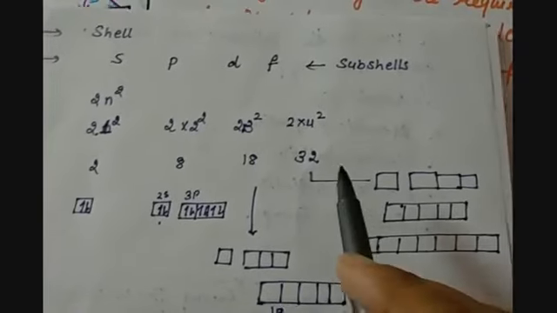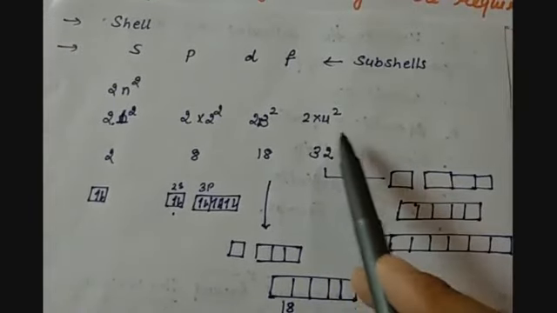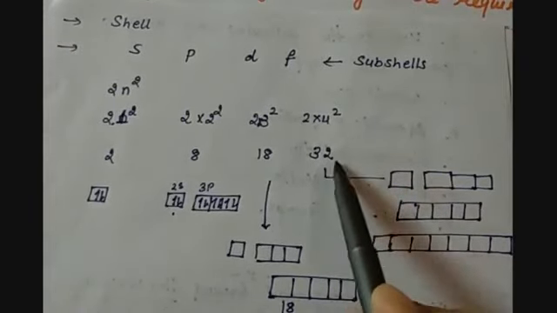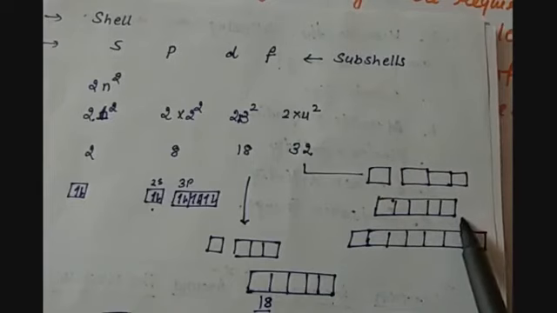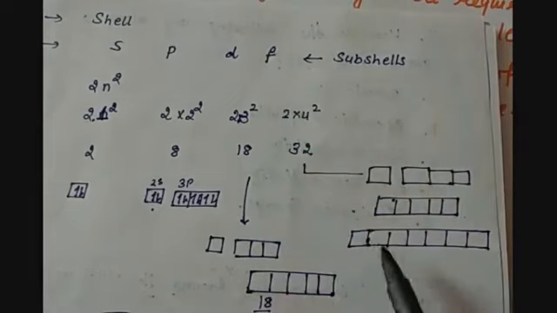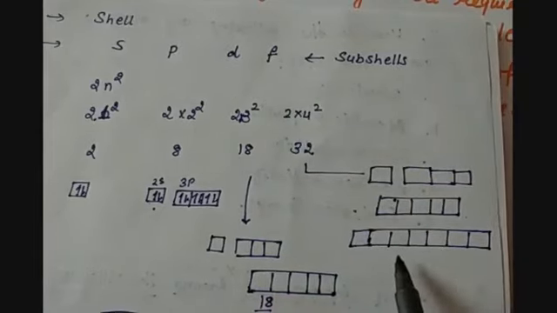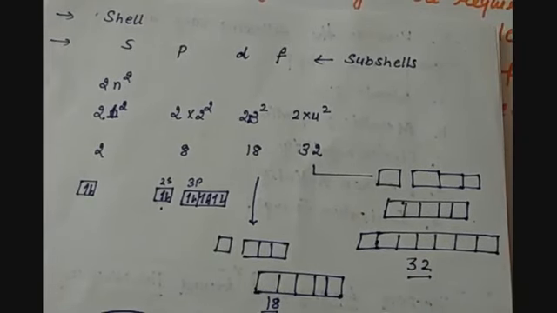The same way for F. For F we can accommodate 32. How? 2, 6, 10. So these make 18, and in the F subshell 14 electrons can be accommodated. So accordingly we have 32 electrons accommodated up to the F subshell. So this is how the electrons are accommodated in the S, P, D and F subshells.